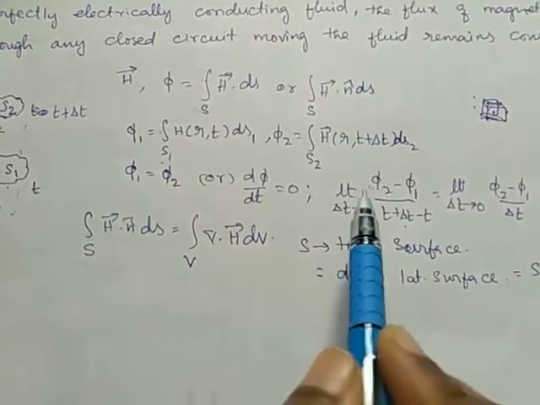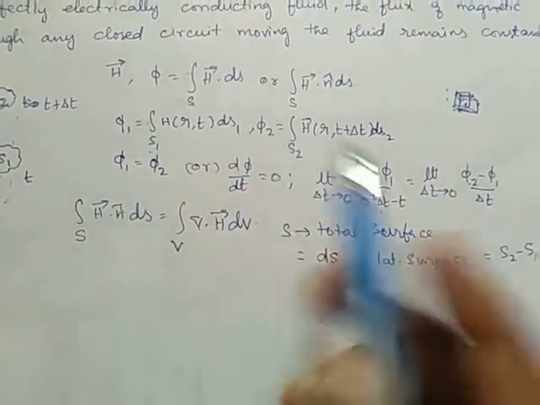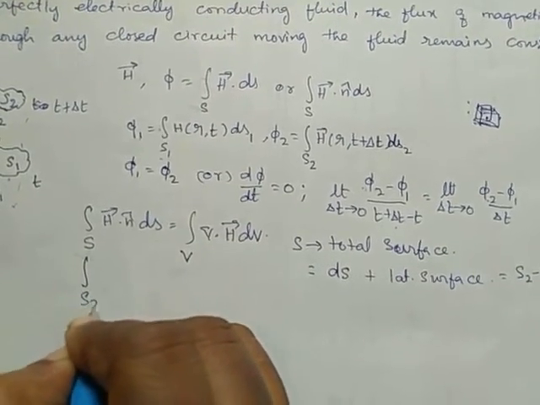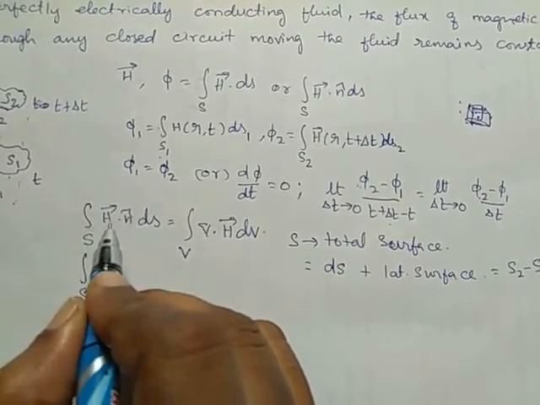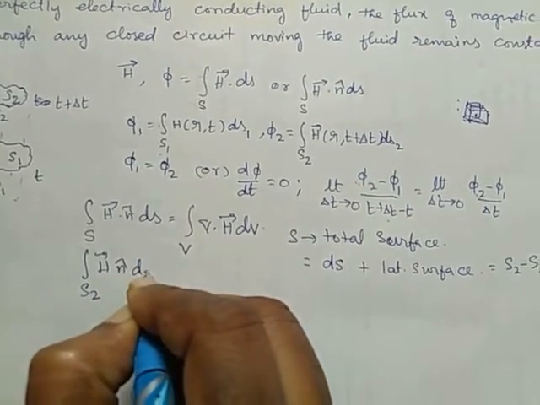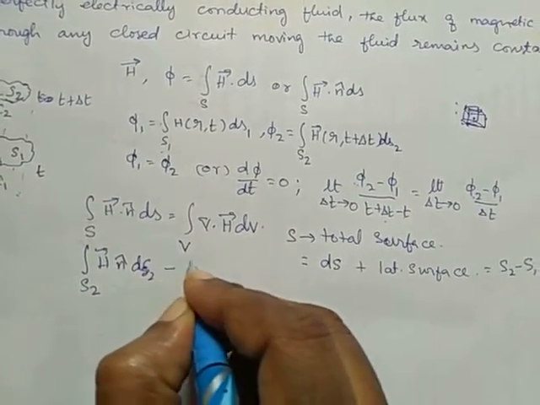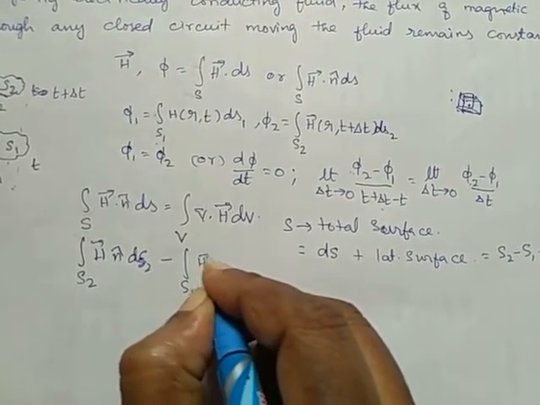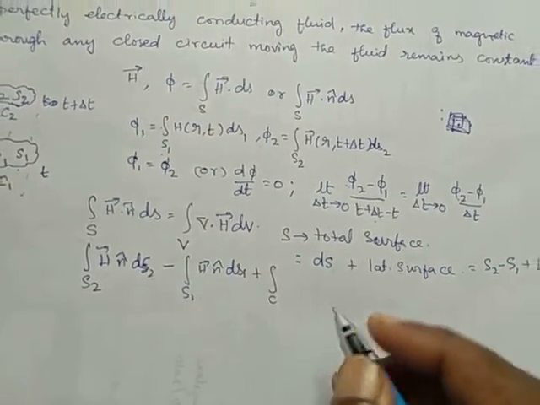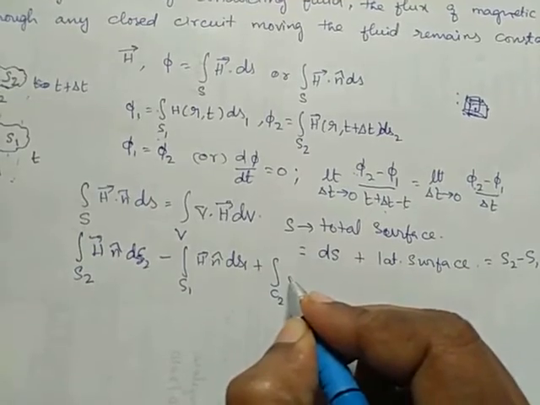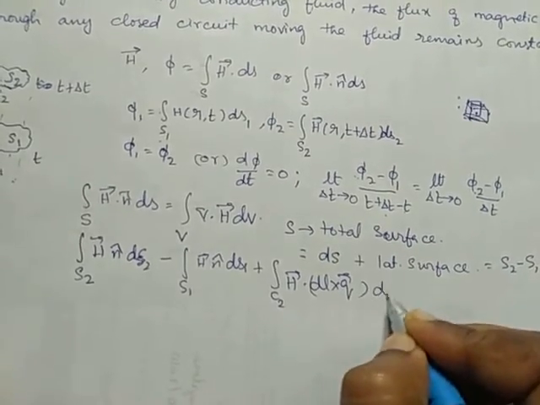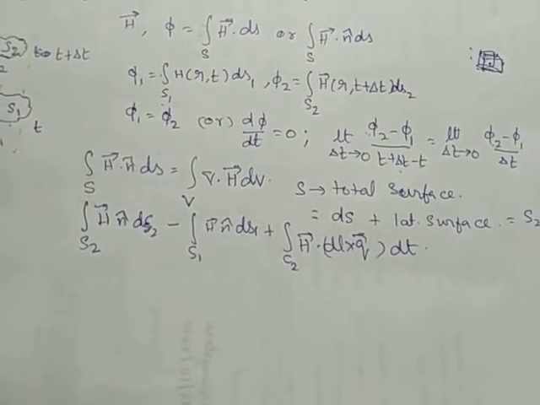So our equation becomes: S will be integration over S2 of H·n cap dS2, minus integration over S1, plus integration of the lateral surface, which is given by the curve, H·(dl cross q) dt for the time t.